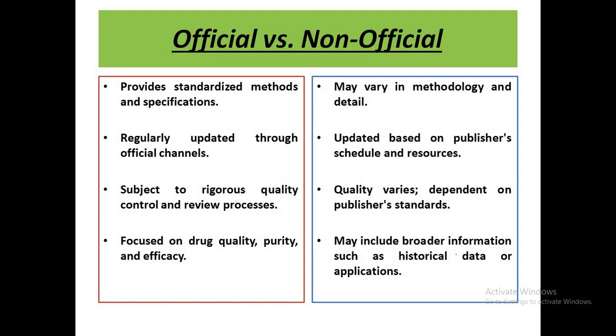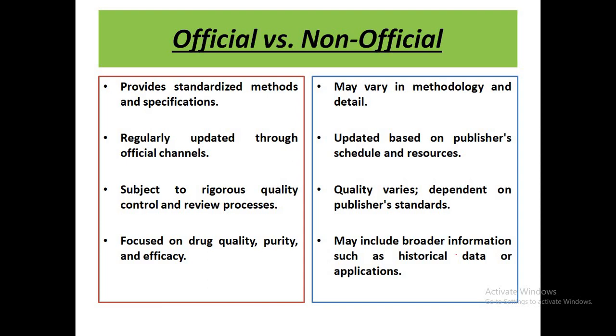The official pharmacopoeias are generally regulated and regularly updated through official channels, while the non-official pharmacopoeia do not have a specific timeline for updating, and the updates are generally based on the publisher's schedule and resources. The official pharmacopoeias are subjected to rigorous quality control and review processes because everything will be uniformly followed throughout the country.